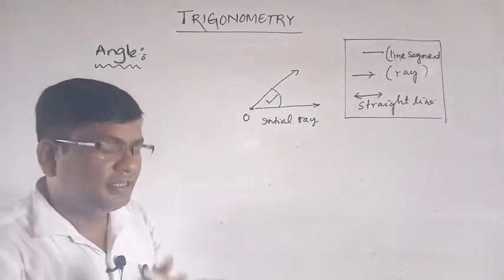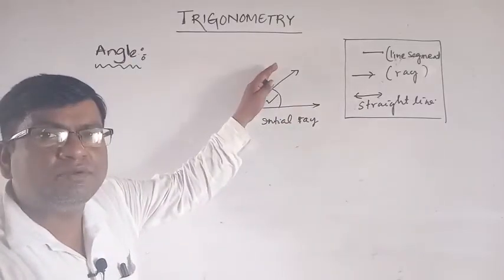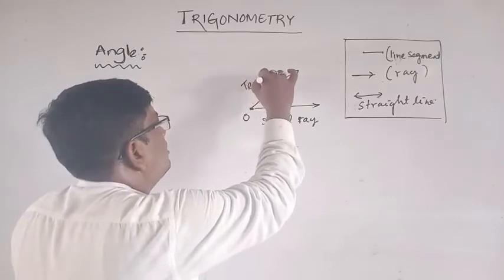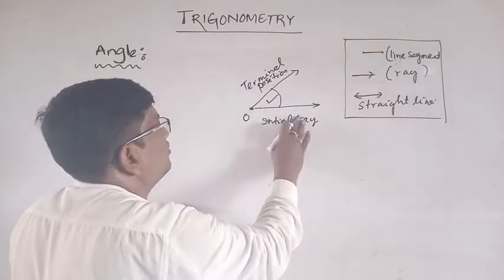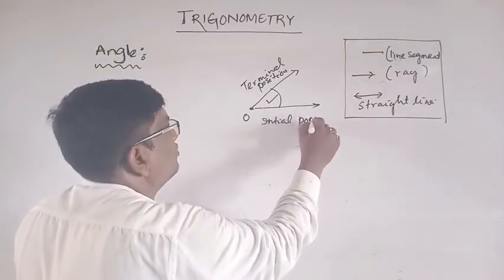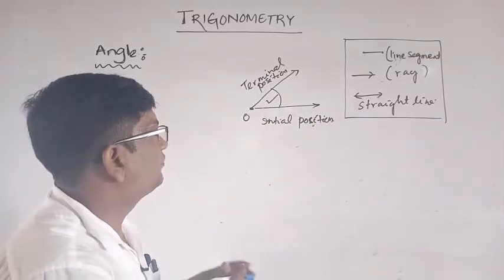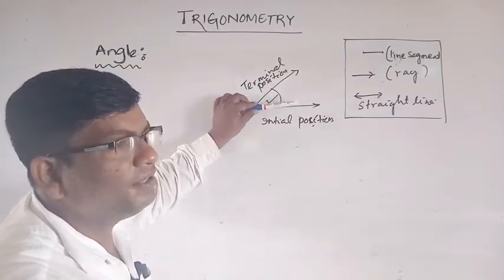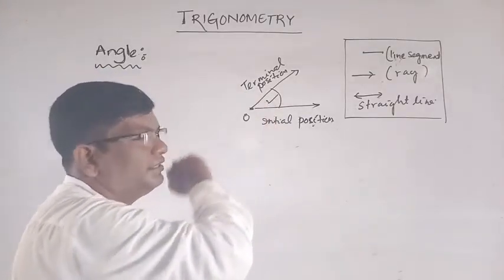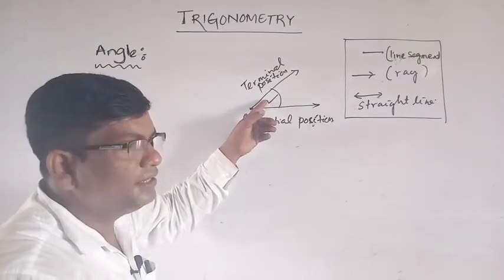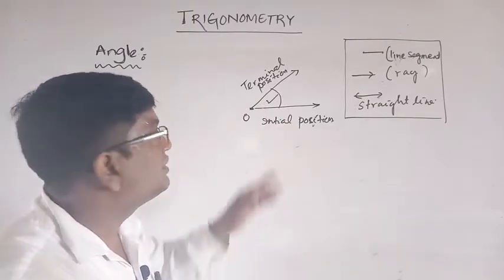So what is meant by angle? The rotation of a ray from initial position to terminal position. This is the initial position, and this is the terminal position. The shape which is obtained by rotating a ray from initial position to terminal position is called an angle.